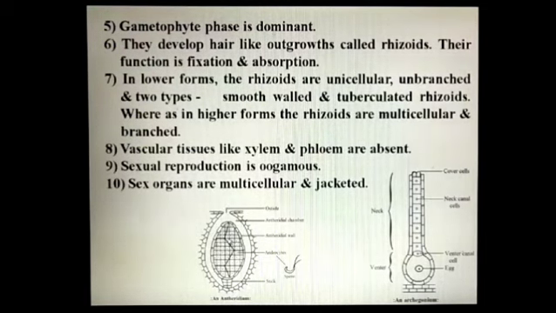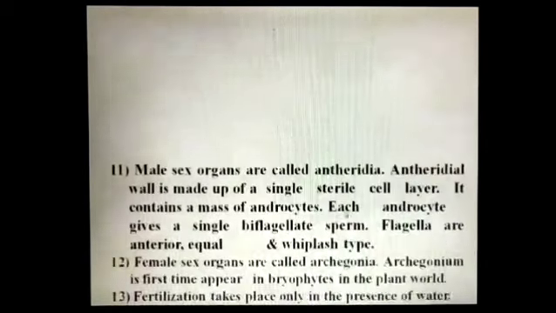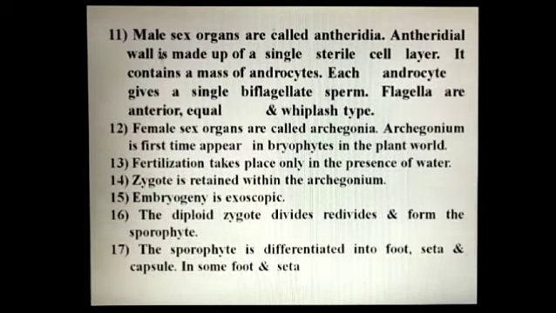In Bryophyta, sex organs are multicellular and jacketed like this. This is the male sex organ known as antheridium. It is made up of many cells and has a sterile covering. This is the female sex organ, archegonium. It is also multicellular and has jacket layers. So in Bryophyta, the sex organs are multicellular and jacketed. In bryophytes, the male sex organs are called antheridia.